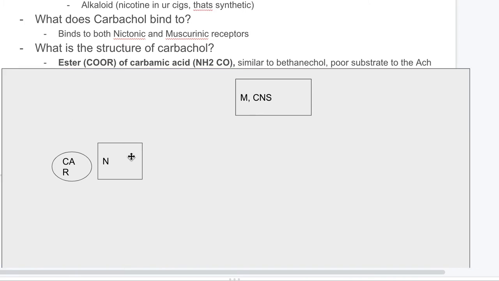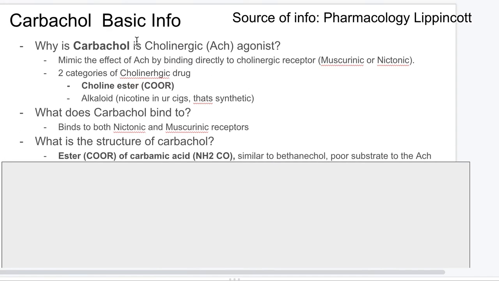What is the structure of Carbachol? Carbachol structure is important because that's how we can put it into the classification, as I spoke about the two categories over here, a choline ester and an alkaloid.